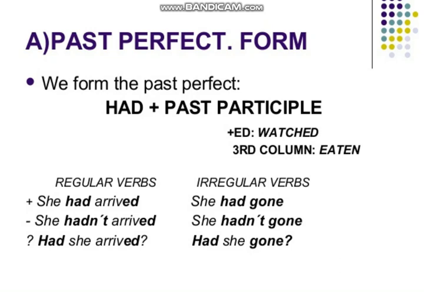So, she had arrived, it is the structure of positive sentences. It is an example of positive sentences. She had arrived or she had gone. So this is the simple structure of positive sentences. She hadn't arrived, she hadn't gone. This is a negative sentence. In negative sentences, we simply add not with the helping verb or auxiliary verb had. And then in an interrogative sentence, the places of the subject and the auxiliary verb or helping verb are exchanged. As you can see, had she arrived, had she gone, so the helping verb comes at the start of the sentence.